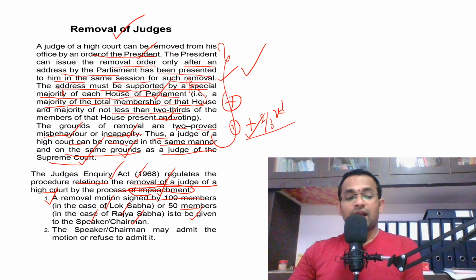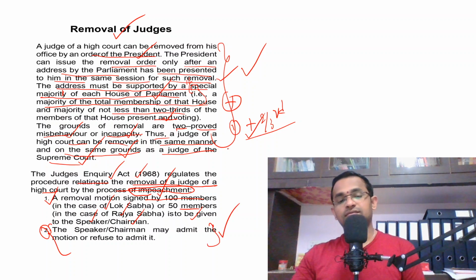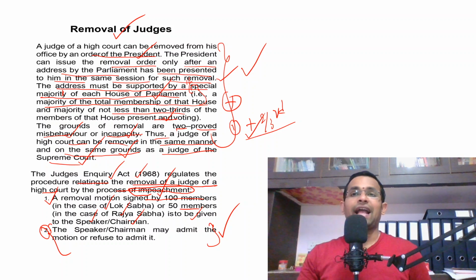And the speaker or chairman may admit the motion or refuse to admit it. That means it is the discretionary power of the speaker, if it is Lok Sabha, or the chairman, if it is Rajya Sabha, whether to accept the removal motion which is signed by 100 members in Lok Sabha and 50 members in Rajya Sabha.